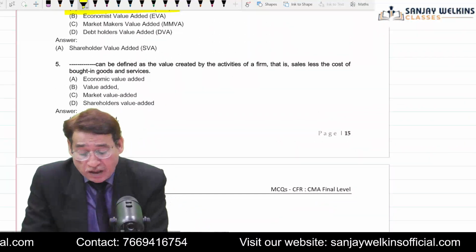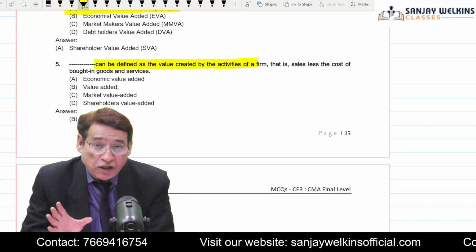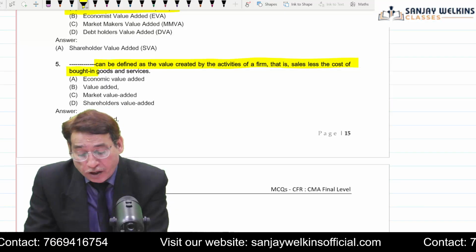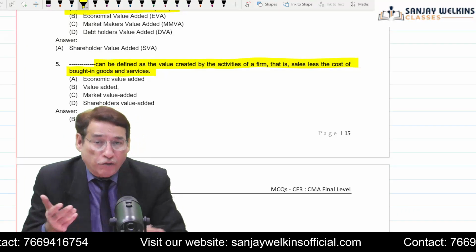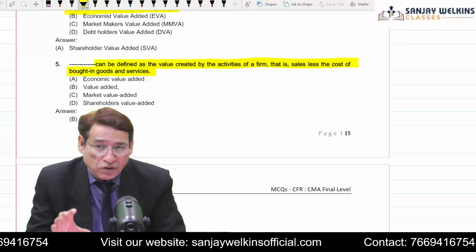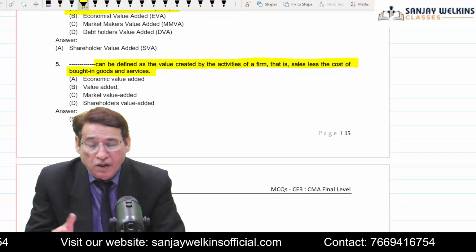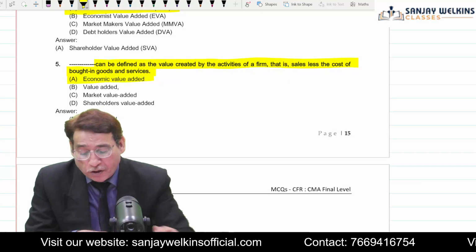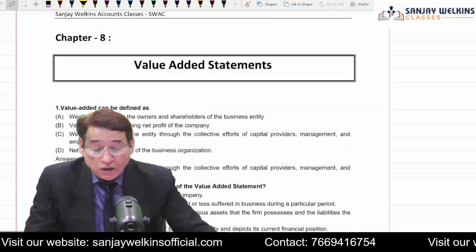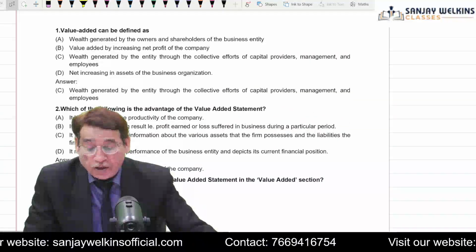And similarly, value added. Now, what is value added? Value added can be defined as value created by the activities of the firm less cost of bought in goods and services. If you remember, we used to compute the value added simply by first of all taking into account sales, then adding changes in stock to it, and then we used to subtract what we call cost of bought in material and services. So in this case, this will be economic value added. Again, now value added statement. Now we come over to value added statement.